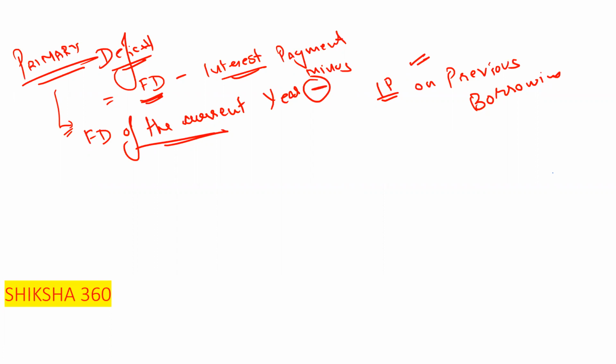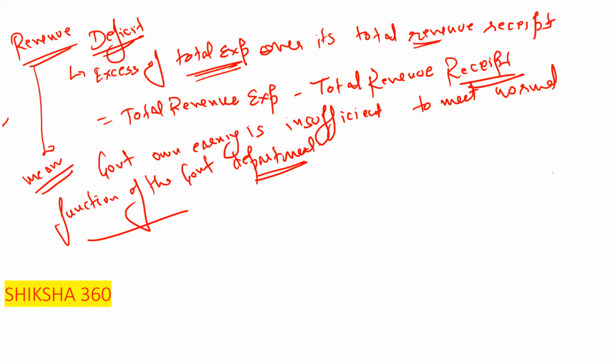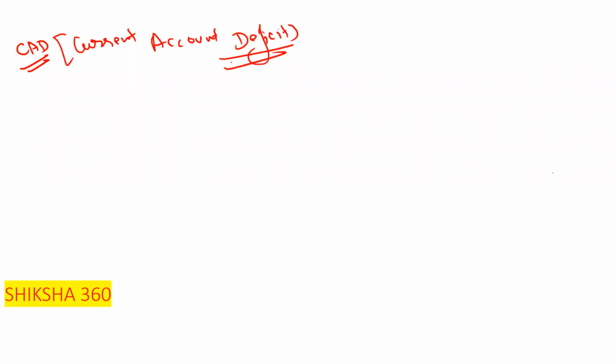So this is the overall discussion of the fiscal deficit, revenue deficit, and primary deficit. Now, sometimes in examinations you will find CAD. What is the full form of CAD? Can anyone tell? CAD stands for the current account deficit. Sometimes you will get questions or read somewhere regarding the current account deficit.